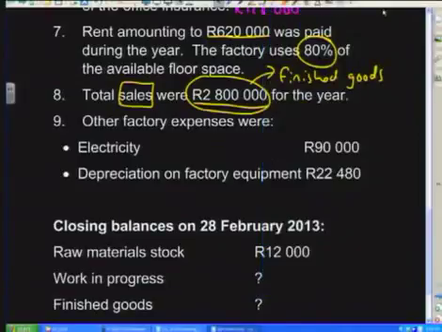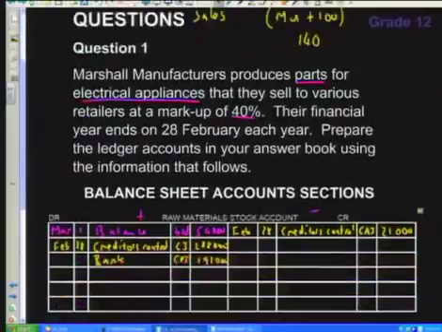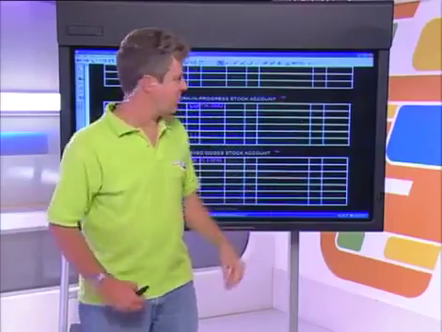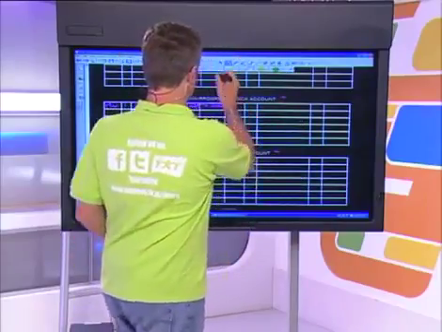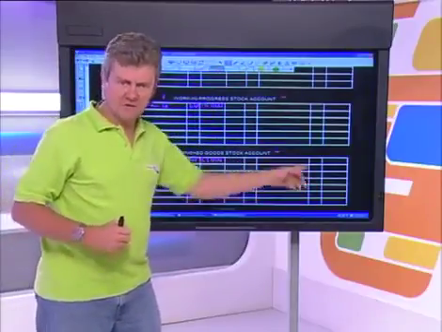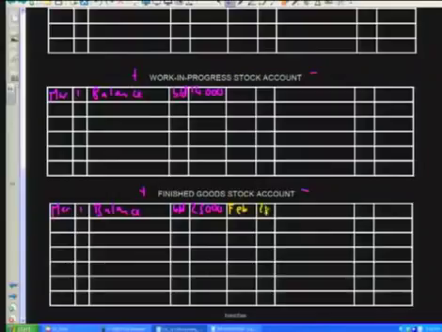What we do with this 2 million, we are going to go to our finished goods stock account, which was over here, and this account tells us that we have sold 2 million rands worth of stock this year. So when we sell our stock, you all identified it correctly, we decrease our finished goods stock account. So during the year, the account decreased by 2 million. The 2.8 million was the selling price, and we've just calculated the 2 million right here.